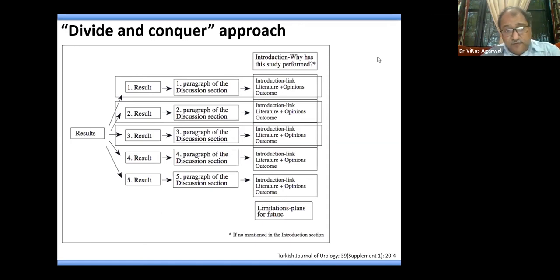And same is true for your important results, whether result 1, 2, 3, or 4 or 5 are there, you discuss the results similarly. Lastly, you should plan to write about the limitations and what could have been done in future so that you provide a better answer.